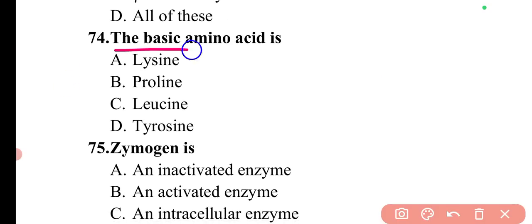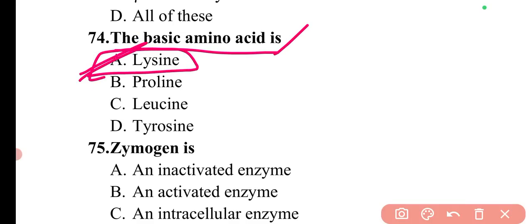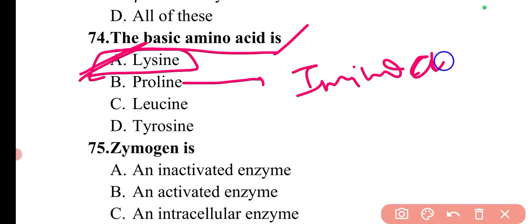Next question is the basic amino acid is. So among these amino acids like lysine, proline, leucine, tyrosine, the basic amino acid is lysine. So here option A will be the correct answer. And proline is the amino acid.